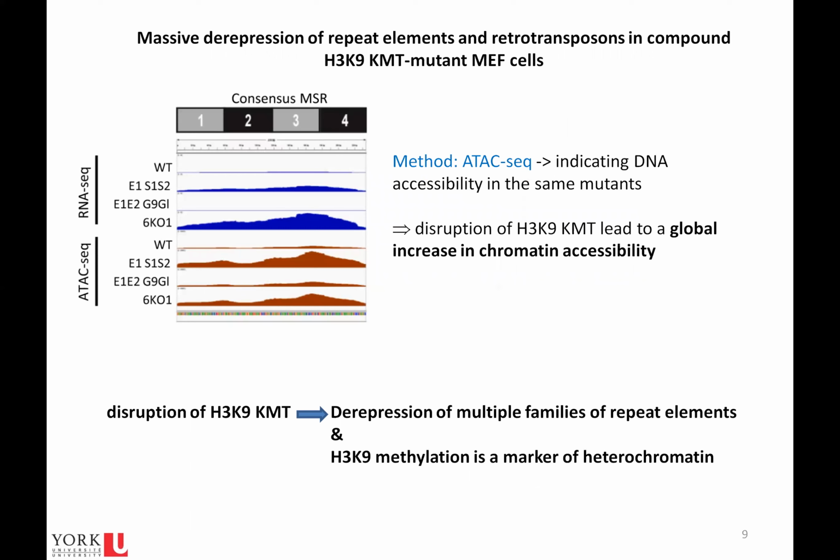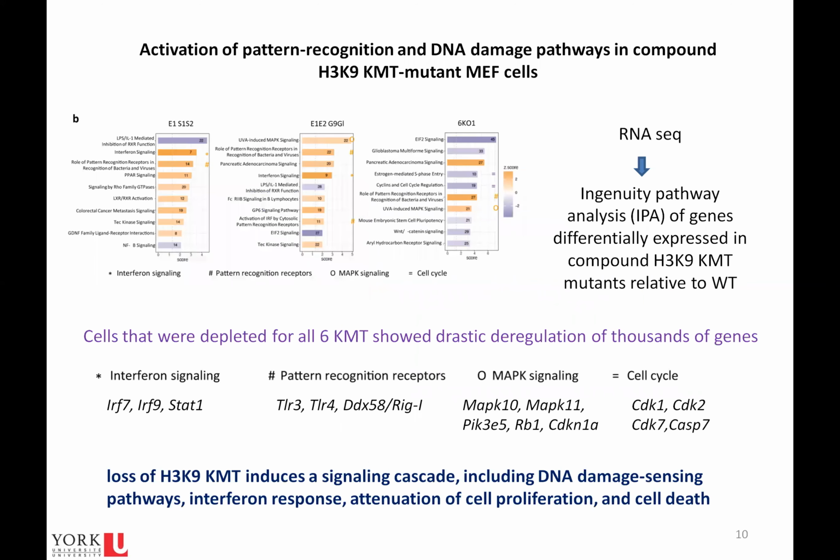They also assessed changes in chromatin accessibility by ATAC-seq. ATAC-seq revealed that disruption of H3K9 methylating enzymes leads to a global increase in chromatin accessibility. So we conclude that disruption of H3K9 methylating enzymes leads to derepression of multiple families of repeat elements, and H3K9 methylation is a marker of heterochromatin.